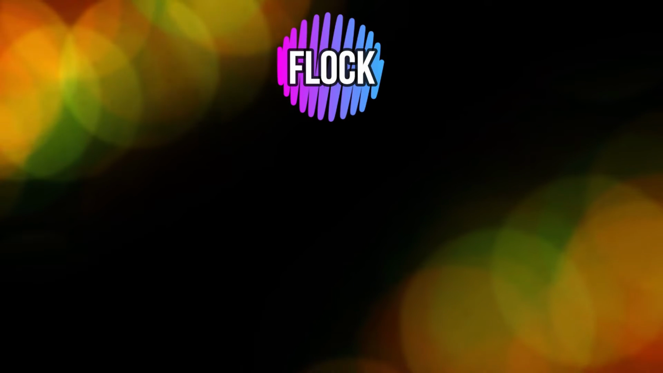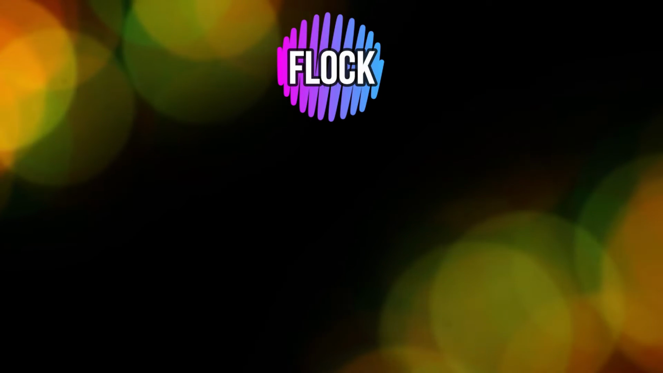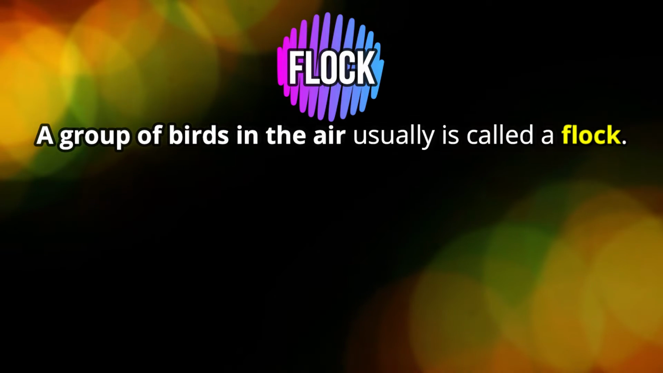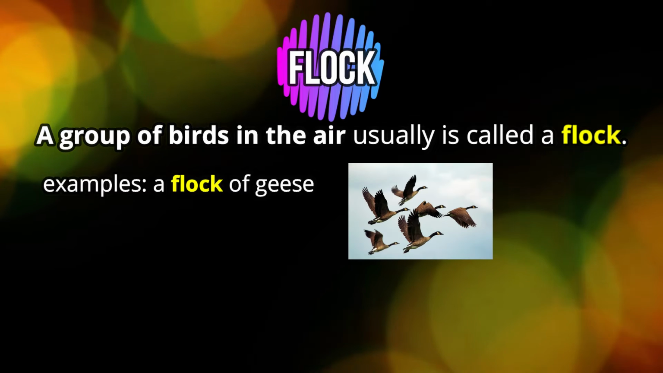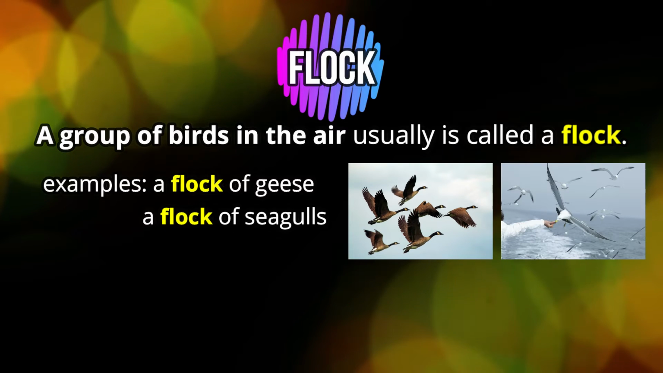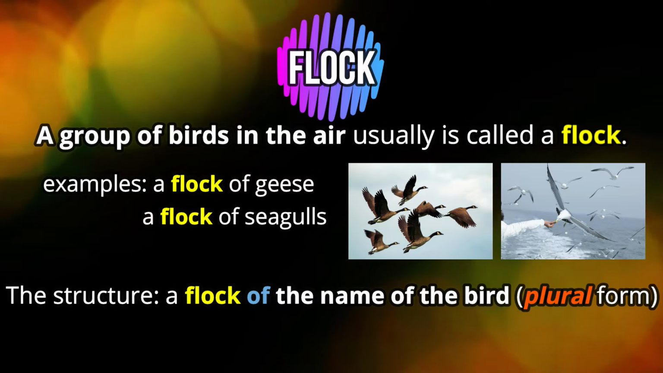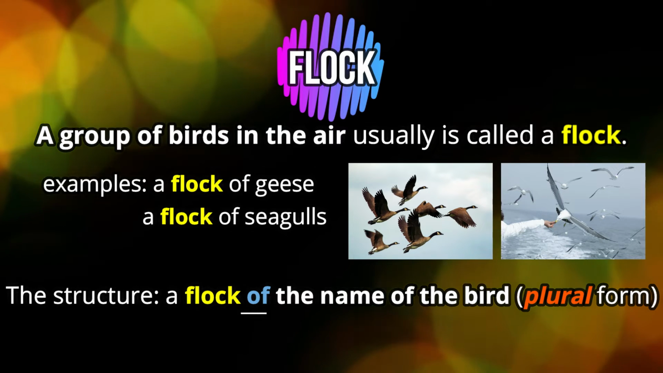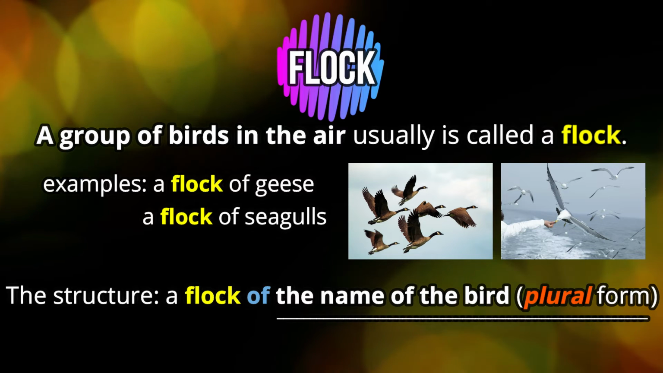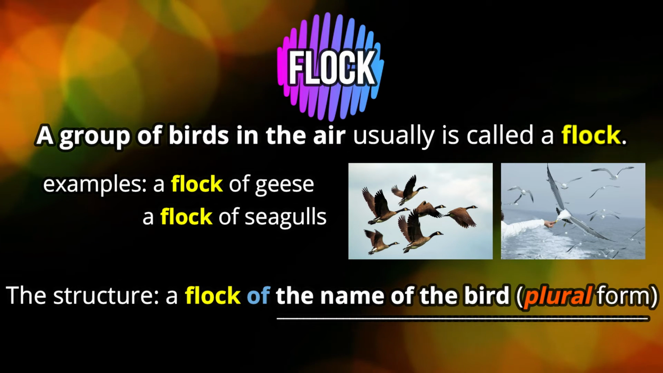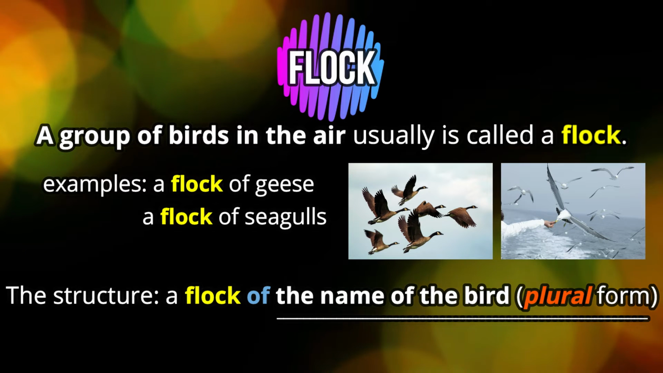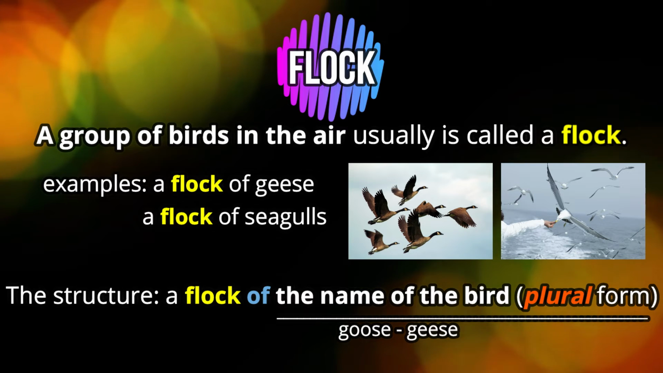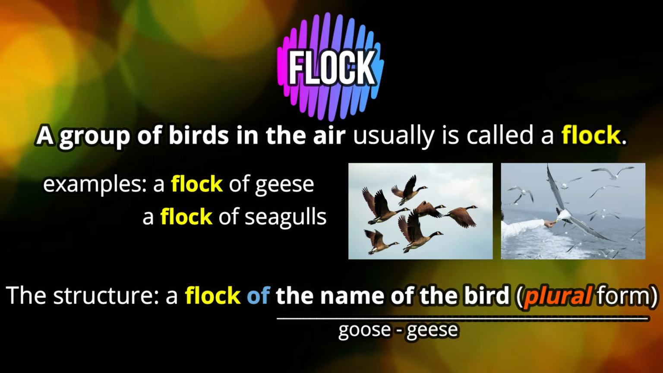The first group name we're going to look at is flock. A group of birds in the air usually is called a flock. One example is a flock of geese or a flock of seagulls. Now, notice the structure. First, we have the animal group name, which is flock. Then we have of. And then we have the plural form of the animal, the noun. Okay, in this case it's geese in this first example. So the plural of goose is geese. So we have that plural form. So we have a flock of geese.